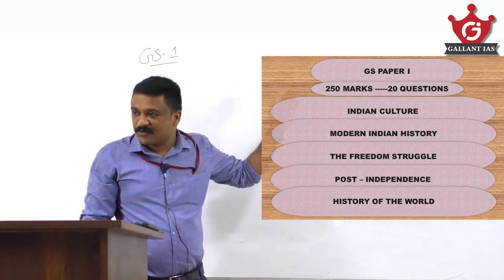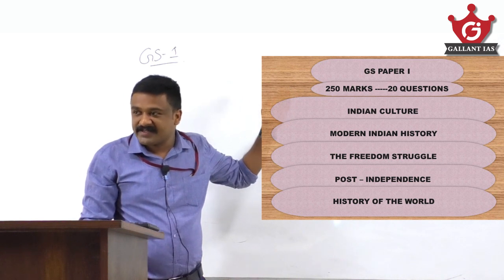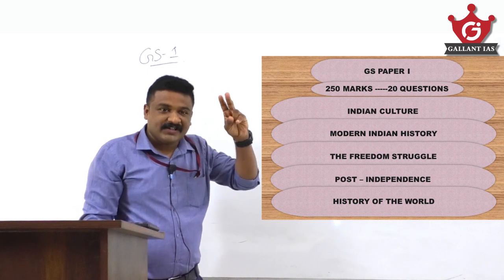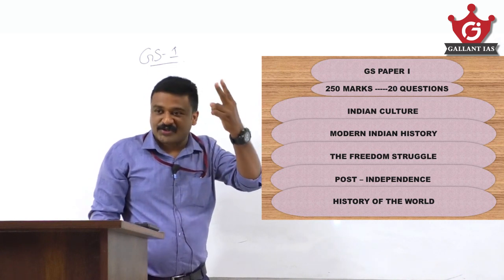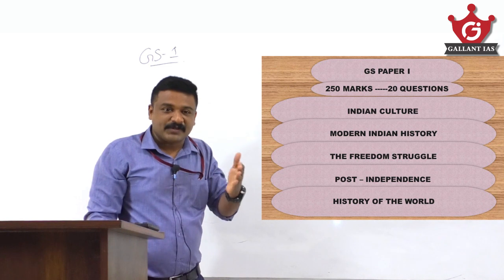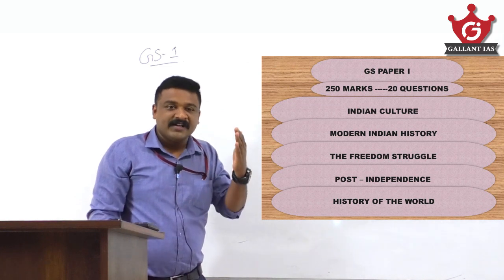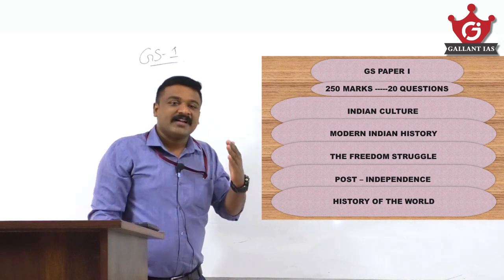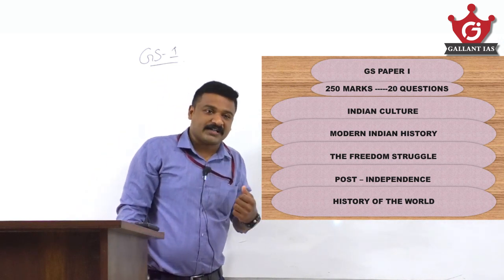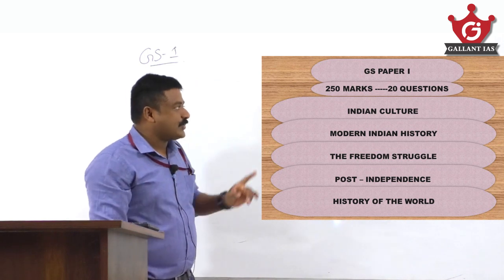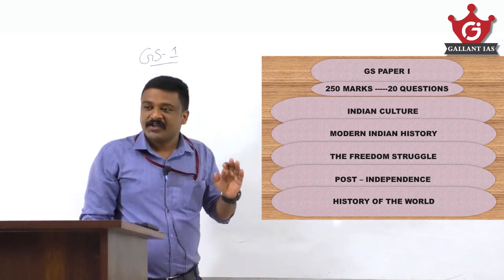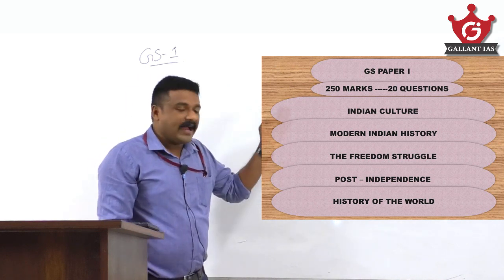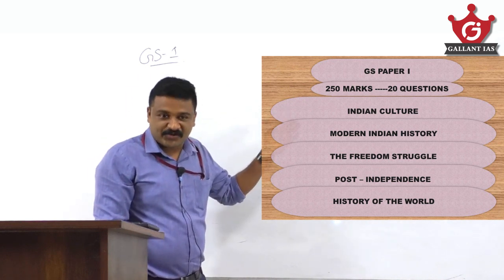All GS papers, you know, carry 250 marks in the mains examination. Two qualifiers are there: one regional language and the English language qualifier. Then the merit papers are obviously the essay paper, General Studies paper 1, paper 2, paper 3, paper 4, and your optional subject. So GS1 carries 250 marks, as does each GS paper, with 20 questions, and this is the syllabus of your history and culture.